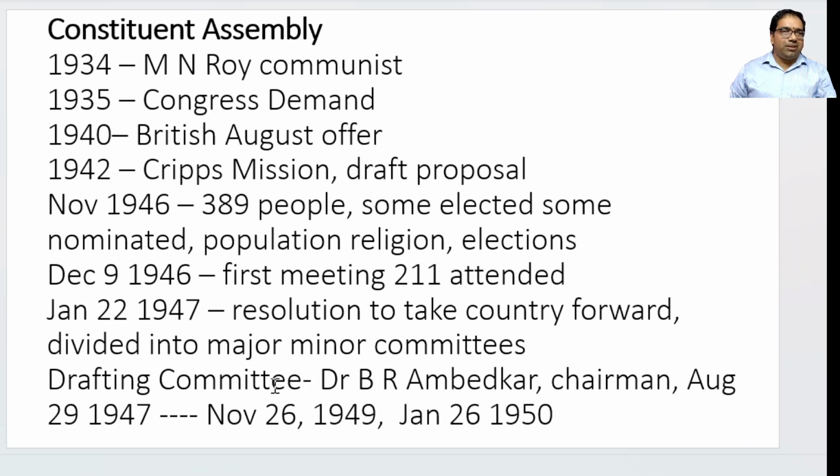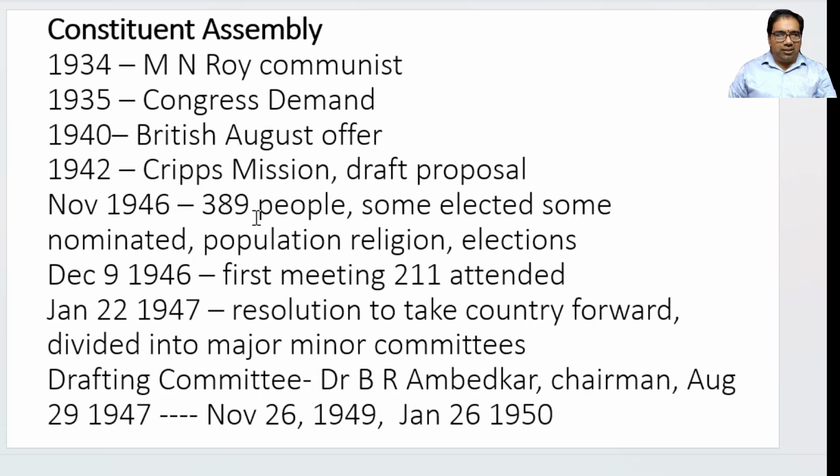And who is the head of this committee? Dr. B.R. Ambedkar. He is called the chairman of this committee. And they decided that on August 29, 1947, we will write a constitution. And they started writing the constitution. They started looking for constitutions of other countries.